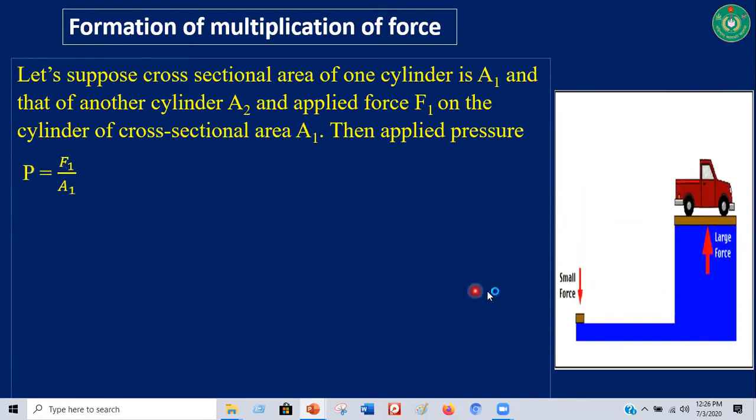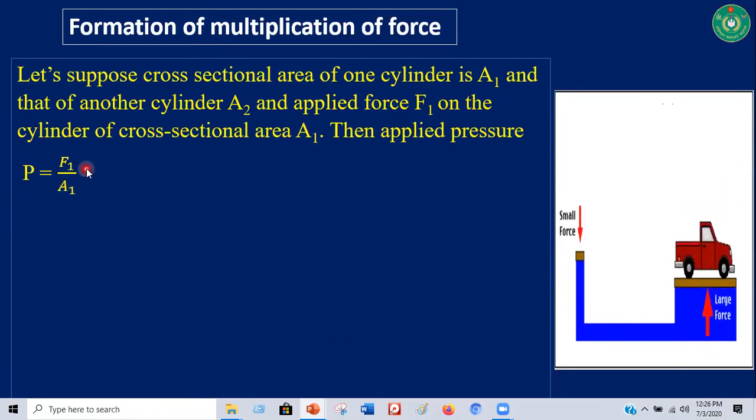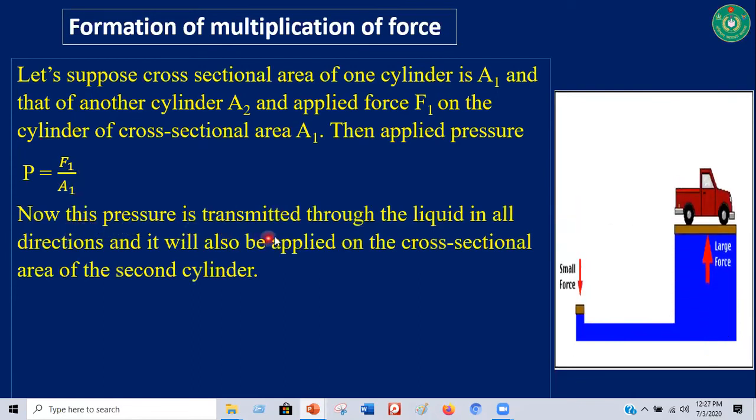Here, the pressure that is circulated in all directions through this liquid is P equals F1 over A1. Now this pressure is transmitted through the liquid in all directions, and it will also be applied on the cross-sectional area of the second cylinder.